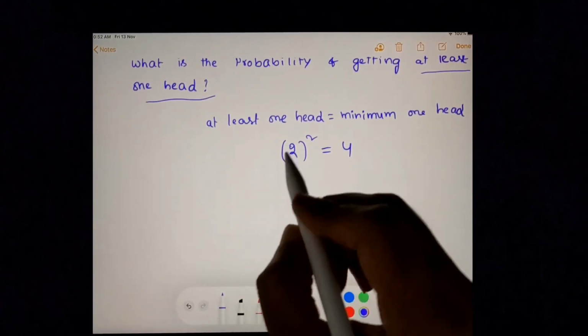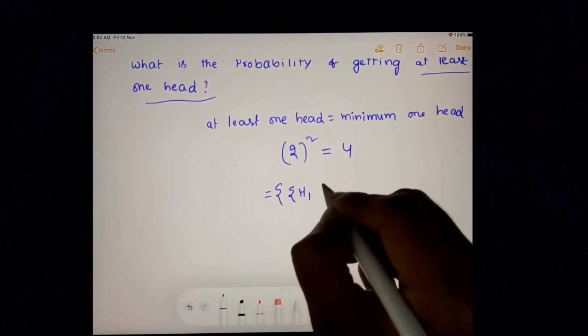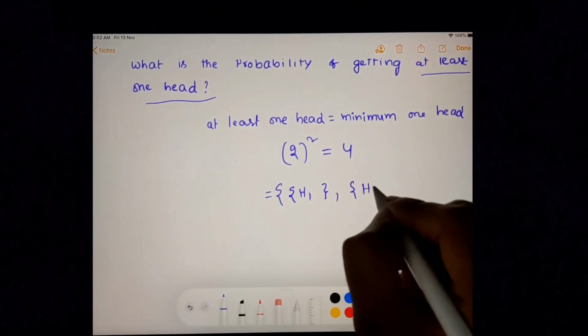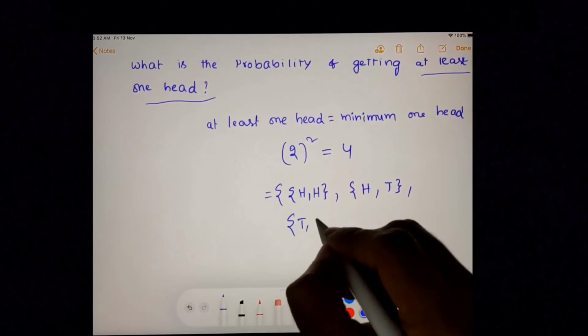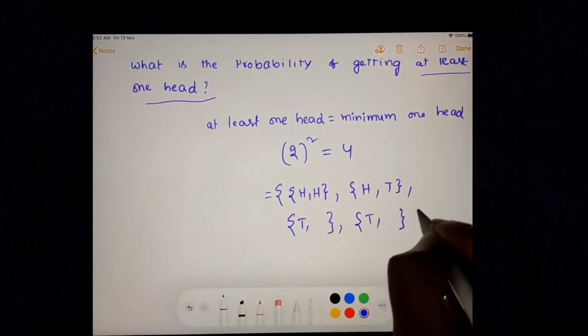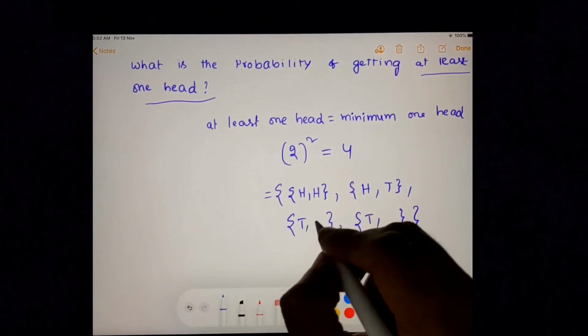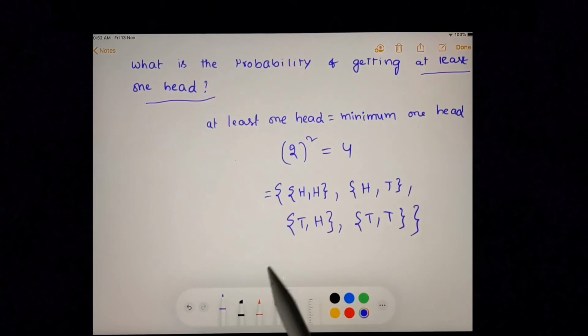Let's list down all the possible outcomes. First coin I will fix as head. The second coin can be either head or tail. Then I will fix the first coin as tail, and the second coin can be either head or tail. So these are the possible outcomes.